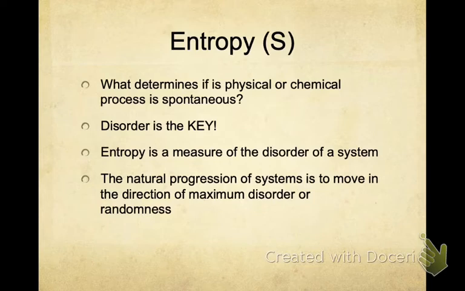So the entropy of the universe is continually increasing, meaning continually becoming disordered. So that term entropy was coined by Rudolf Clausius in the mid to late 1800s. So spontaneous reactions increase entropy or disorder of a system or the universe.